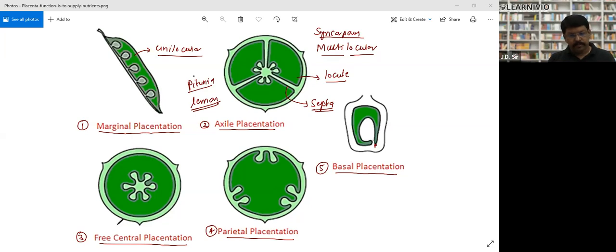Ovules are borne in central column, but ovary is not divided into chambers by septa.